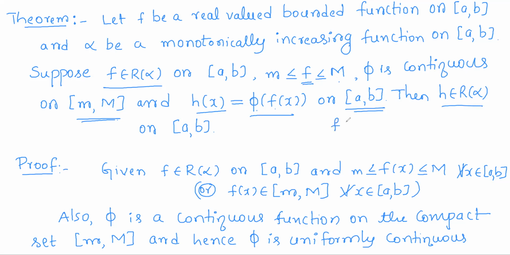So here, first of all, f is given to be a Riemann-Stieltjes integrable function on the closed interval a comma b, and along with that, the function values.